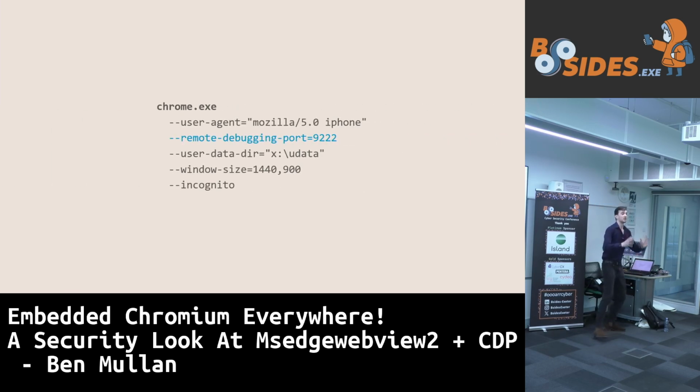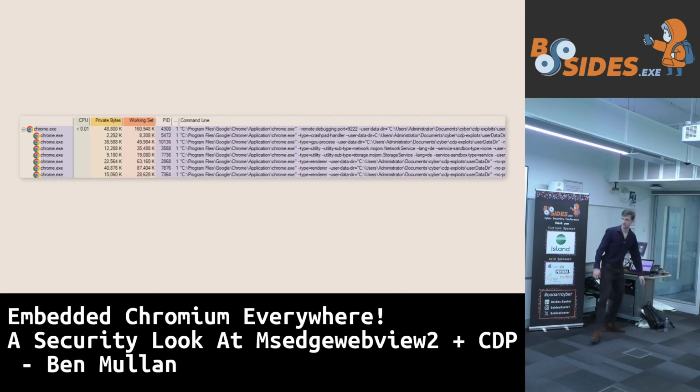Okay, there we go. So we've got some different forms of Chromium. It's quite an amorphous product. We've got the traditional Chrome, we've got loads of different browsers, we've got an Electron version of Chrome, we've got this thing called msedgewebview2, but whichever version of Chrome you've got, you are going to specify, on instantiation of the process image, some important command line arguments. You might set the window size, you might do incognito mode, you might set a proxy server, etc. But there's one highlighted in blue, look, and that is not a coincidence, because there's an argument called remote debugging port. And that is exactly as ominous as it sounds. Let's see what it does.